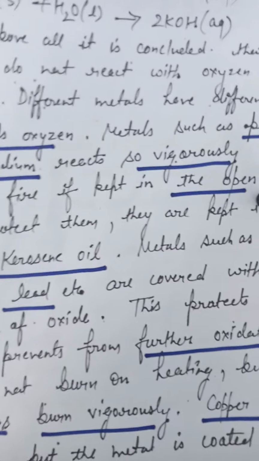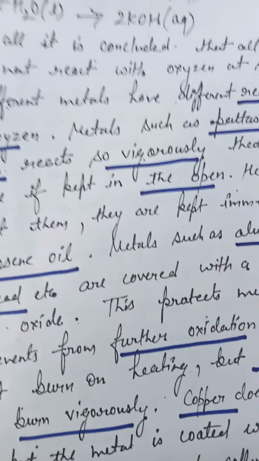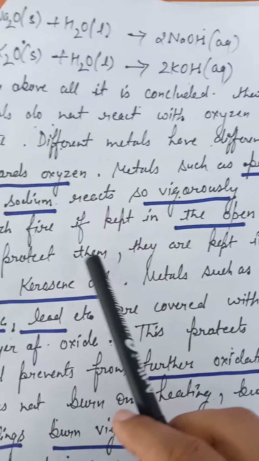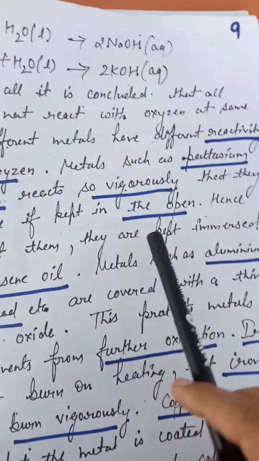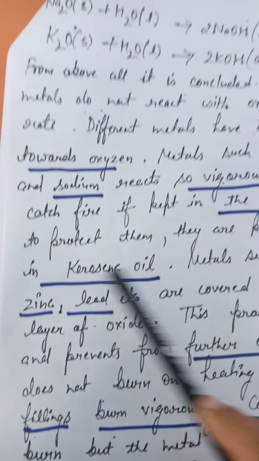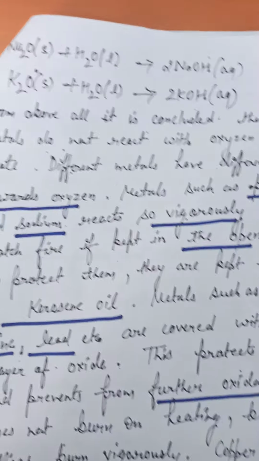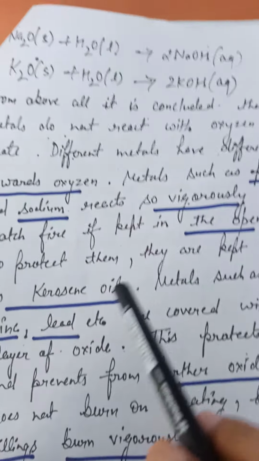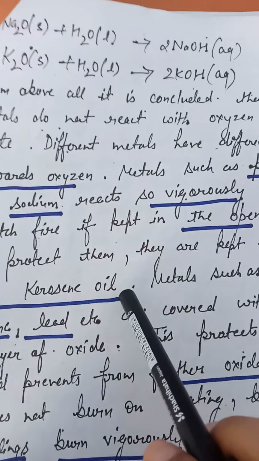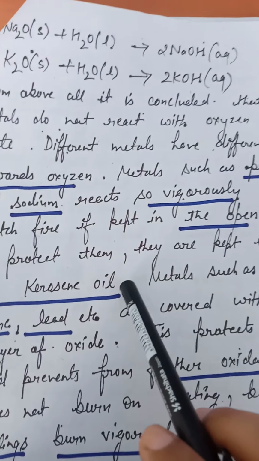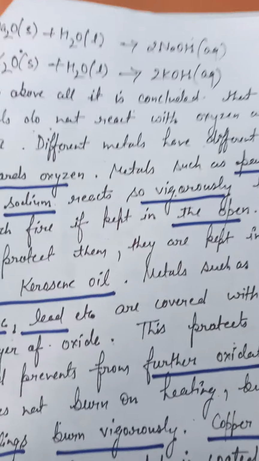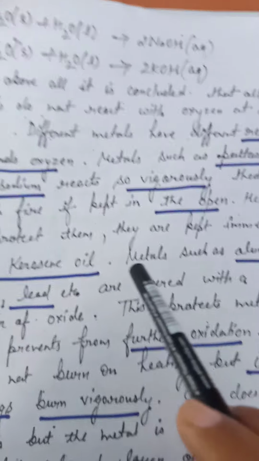They are very reactive metals, so to protect them they are immersed in kerosene oil. Why do we immerse sodium or potassium in kerosene oil? Because they are the most reactive metals and react vigorously even in the open.